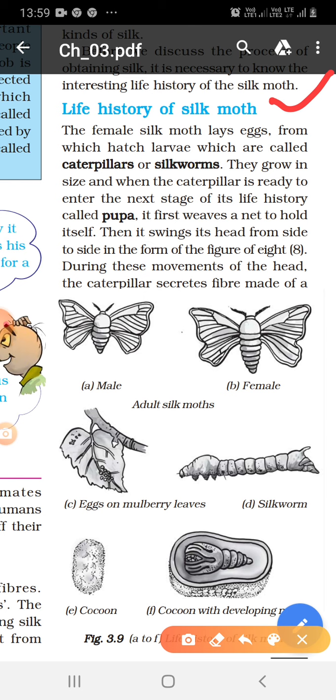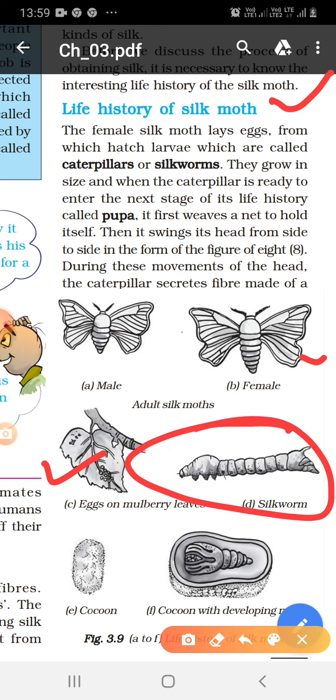The female silk moth lays eggs on mulberry leaves, which hatch into larvae called caterpillar or silkworm. They grow in size, and when the caterpillar is ready to enter the next stage called pupa, it first weaves a net to hold itself, then it swings its head from side to side.